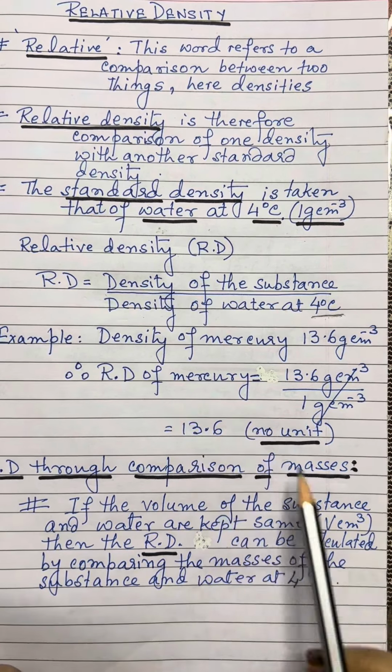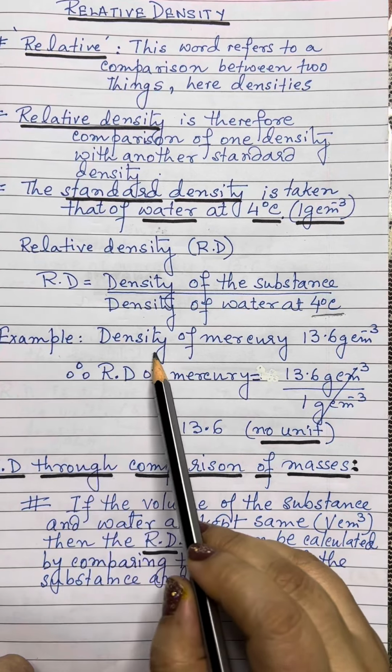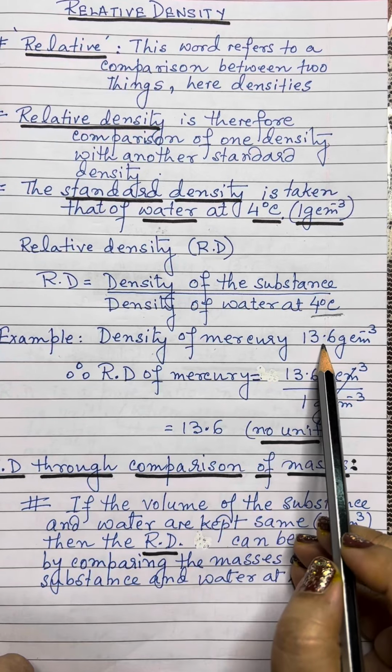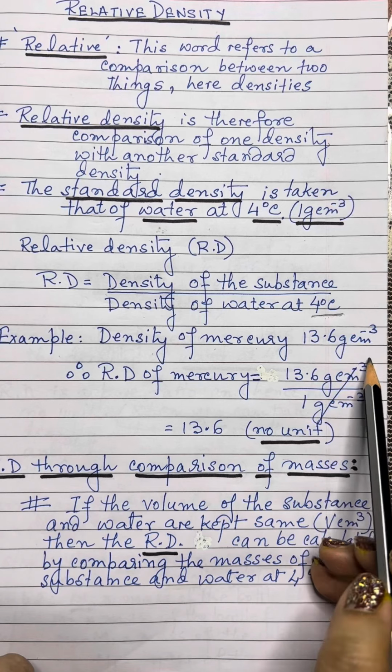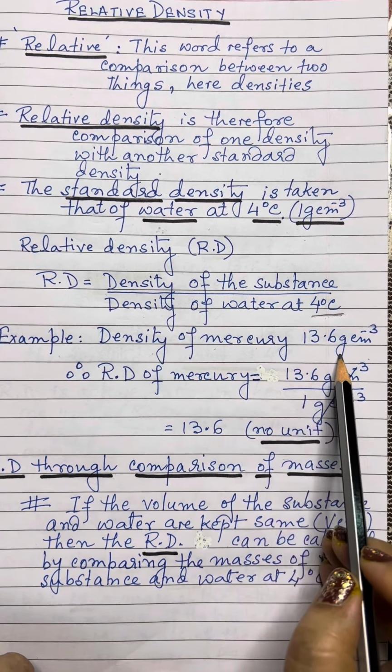Next, we are coming to the next part. Over here there is one example given. Density of mercury is 13.6 gram per centimeter cube. Then what will be the relative density of mercury?